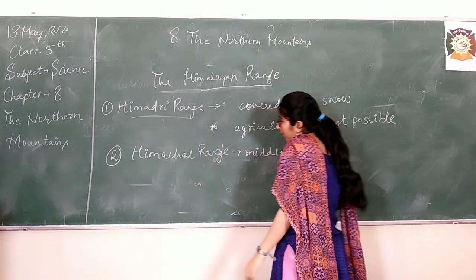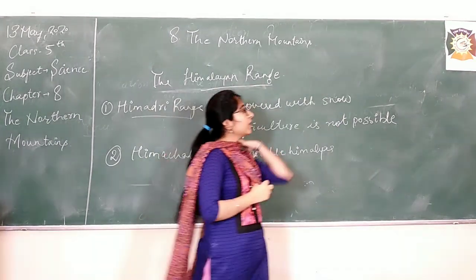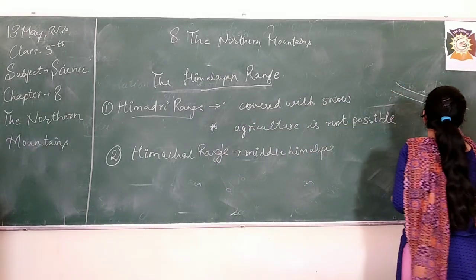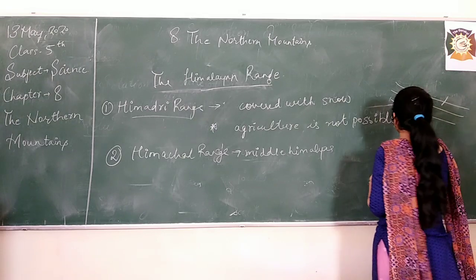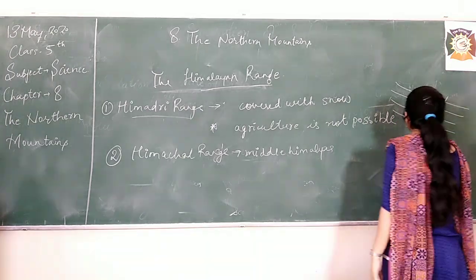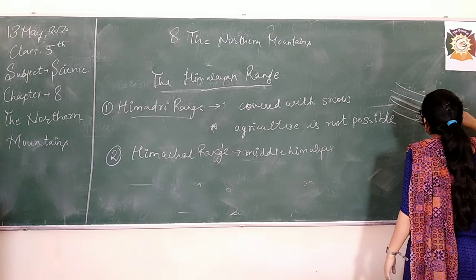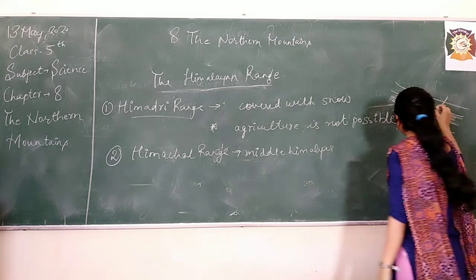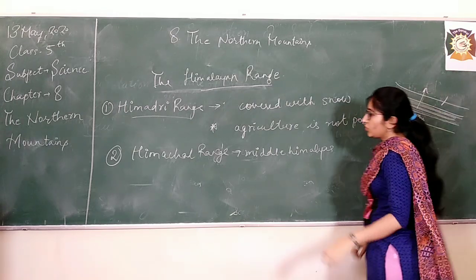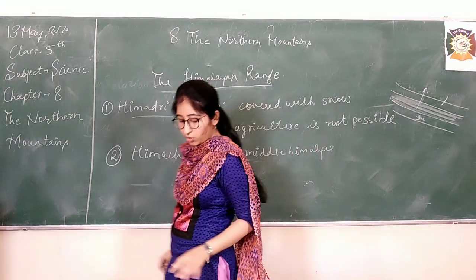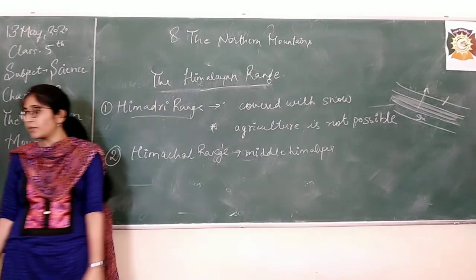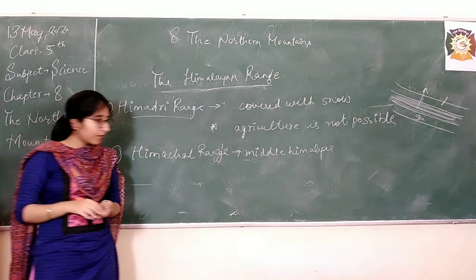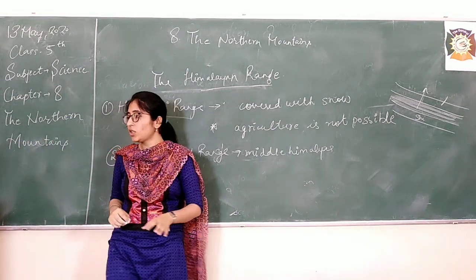Now I don't think I need to tell you why it is called Middle Himalayas, because I already showed you on the map three regions like this. One is Himadri, the middle is Himachal, and the third one is Shivalik range. Since this range is present in the middle, the Himachal range is called the Middle Himalayas. As we started with Himadri, we will study some features of the Himachal range as well.